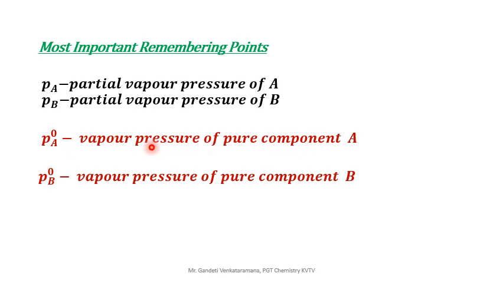But when it gets mixed with some other component, vapor pressure changes, though that is called partial vapor pressure, basically in the mixture. In case of the mixture, we use the word partial vapor pressure. Before adding, this is called pure component A, PA naught. PB naught means vapor pressure of the pure component B.